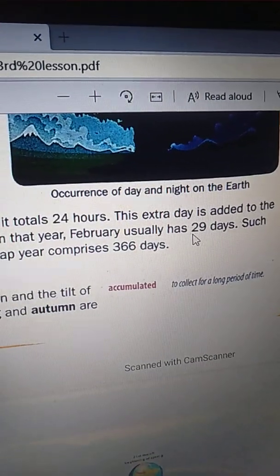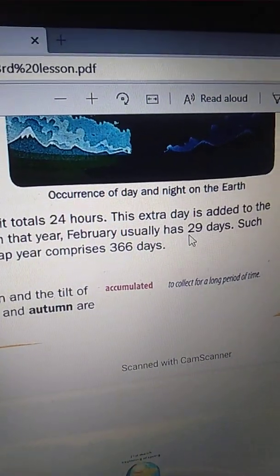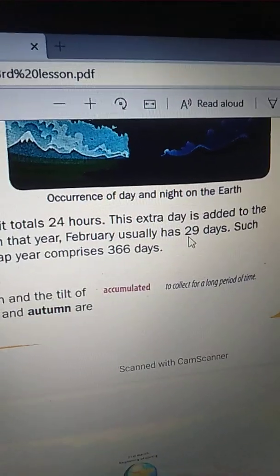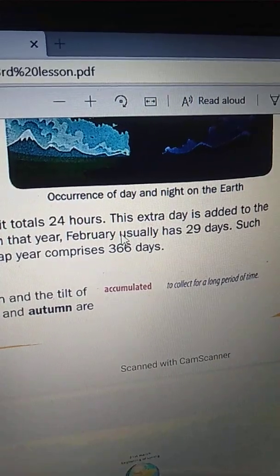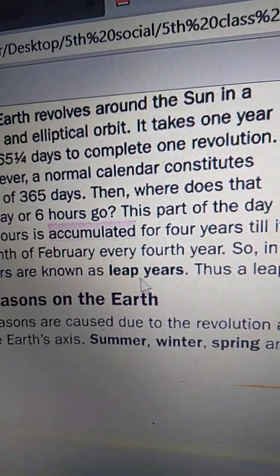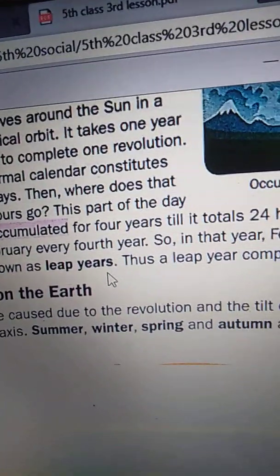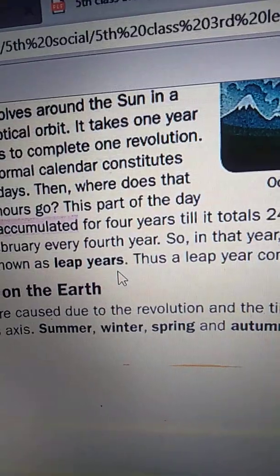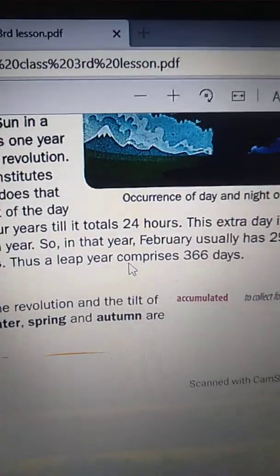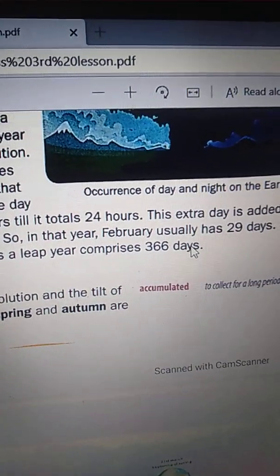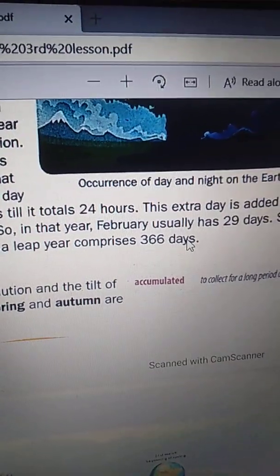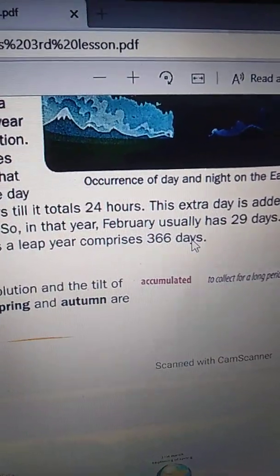So usually in the month of February we have 28 days, but every 4 years we consider February as 29 days. Such years are known as leap years. Such years which come once in 4 years, we call leap years. Thus a leap year comprises 366 days. So normally we have 365 days, and every 4 years we have 366 days.